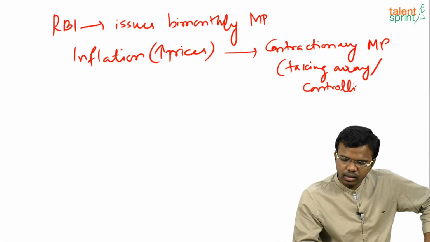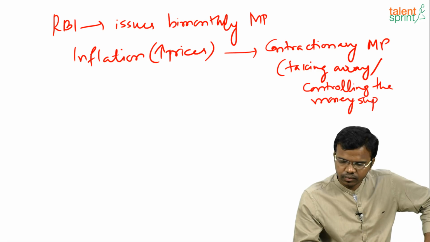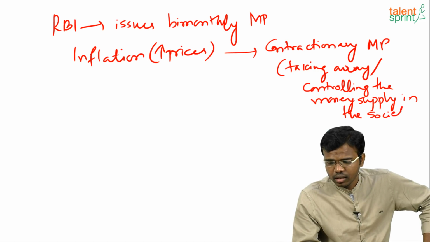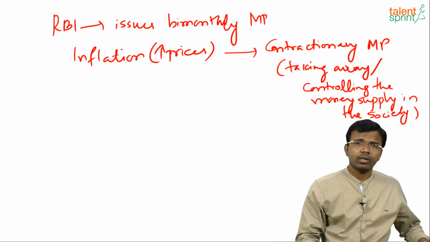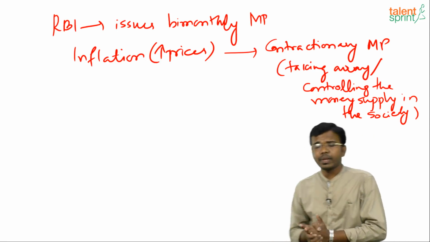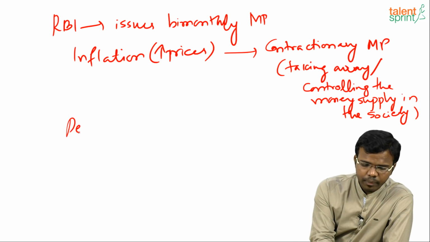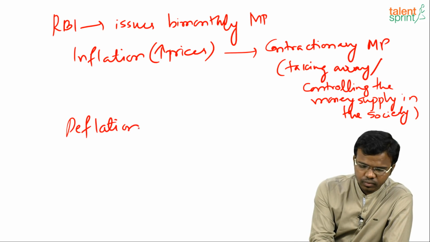Or controlling the money supply in the market. So when I stop the money supply in the society, the prices will be coming down. When people don't have more money, they'll spend less and the inflation will be controlled. So what happens during deflation?